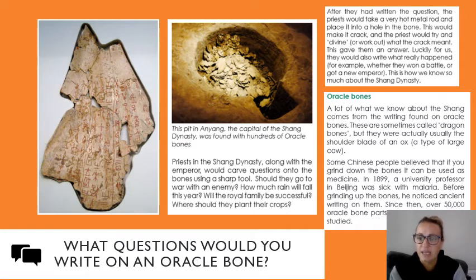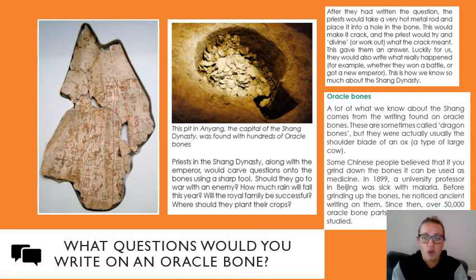In 1899, a university professor in Beijing was sick with malaria. Before grinding up the bones, he noticed ancient writing on them. And then it says, since then, over 50,000 oracle bone parts have been found and studied. So since then, they've found over 50,000 oracle bones, which they've been able to look at and provide this information that we're learning today, which is good.